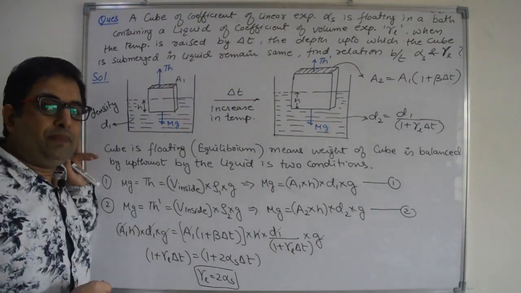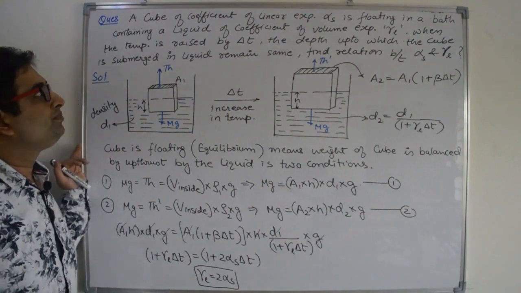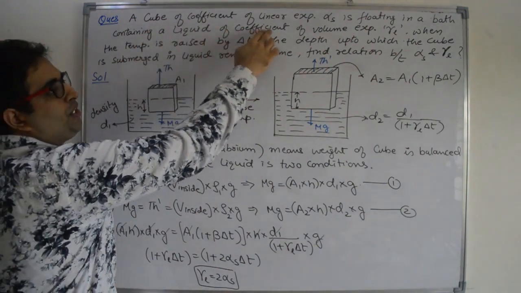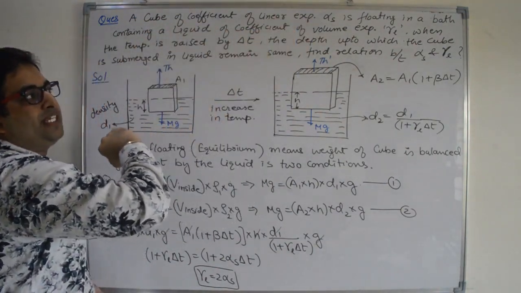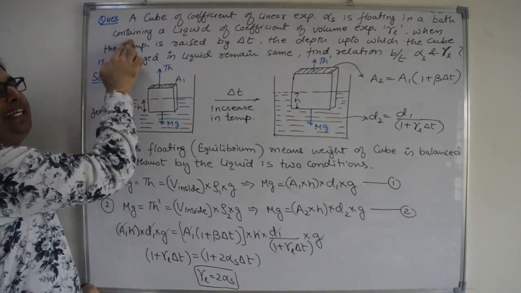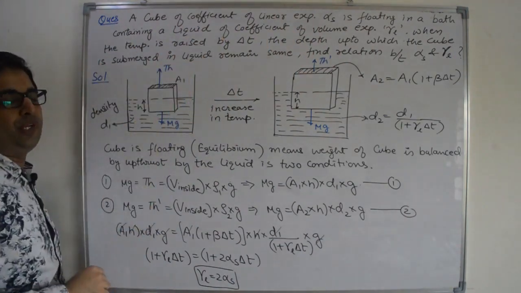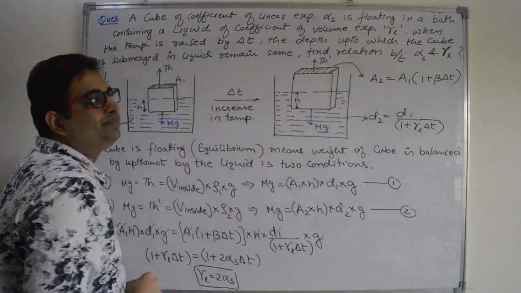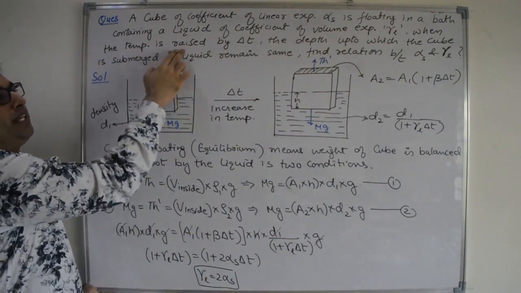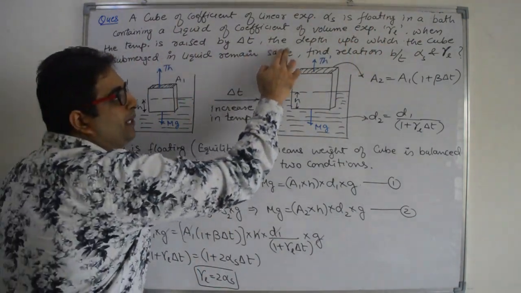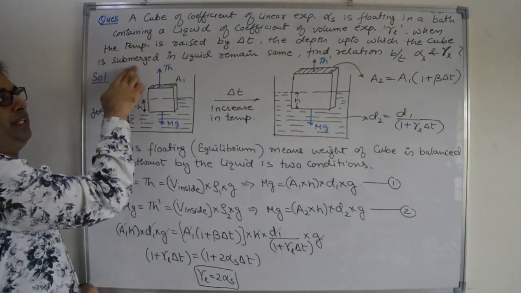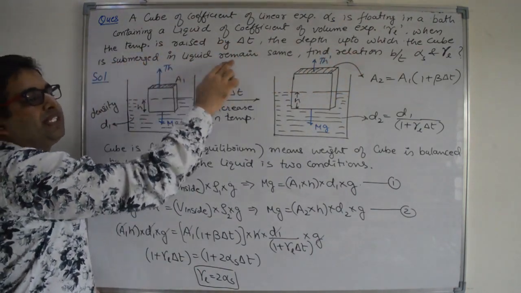Now let us see one problem based on buoyancy force. A cube of coefficient of linear expansion alpha s is floating in a bath containing a liquid of coefficient of volume expansion gamma L. When temperature is raised by delta T, the depth up to which the cube is submerged in the liquid remains the same.